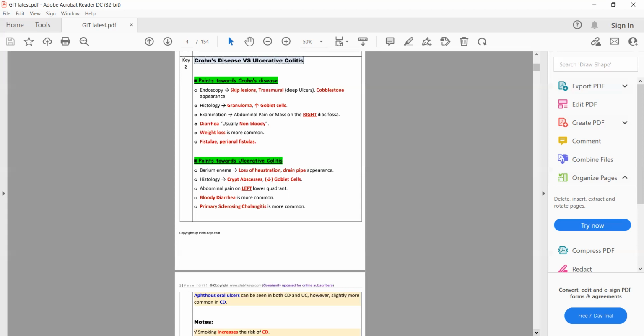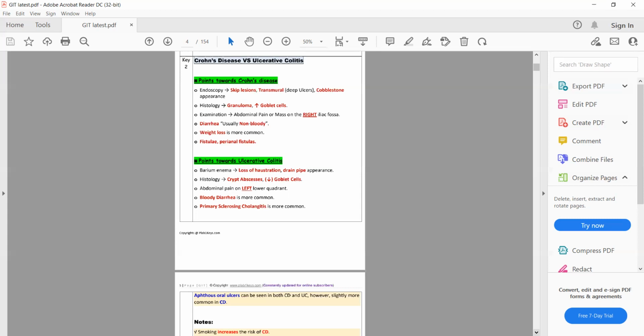But if someone presents to you with chronic diarrhea and right iliac fossa pain, then it will be Crohn disease, because though Crohn disease can involve any part of the gastrointestinal tract from mouth to anus, it most commonly involves the ileocecal junction or terminal ileum, which is present in the right iliac fossa. The ileocecal junction is the region where the appendix is also present.